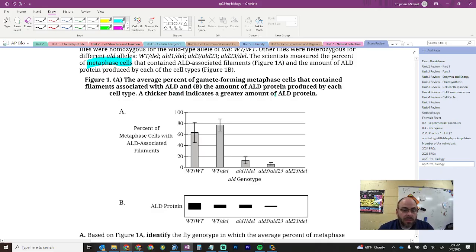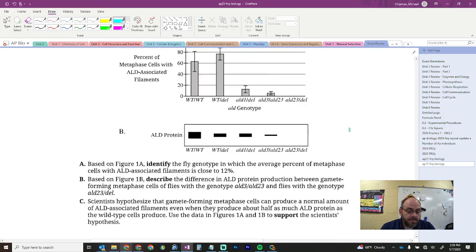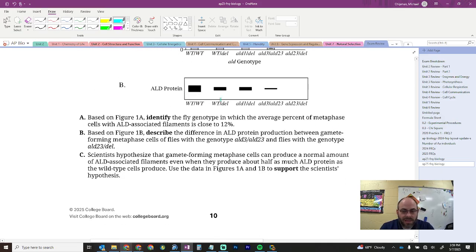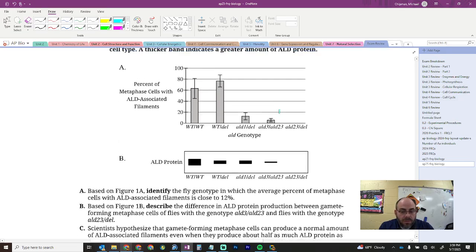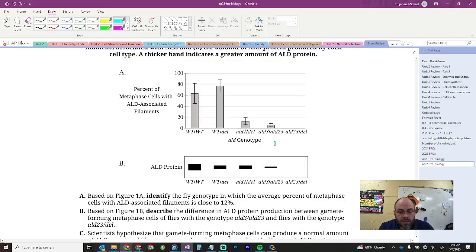A thicker band indicates a greater amount of protein, right? Which was like the electrophoresis. My students were like, electrophoresis, that's just not much. It's not much here. Maybe there was some in the multiple choice, I don't know. Based on figure 1A, identify the fly genotype in which the average percent of metaphase cells is close to 12. And that's going to be like this one right here.